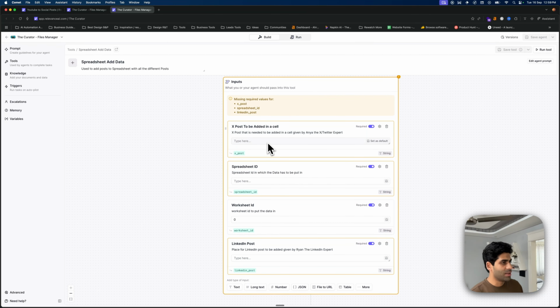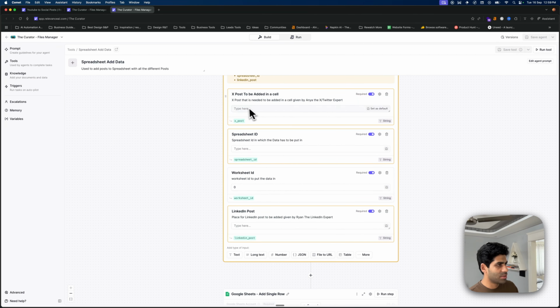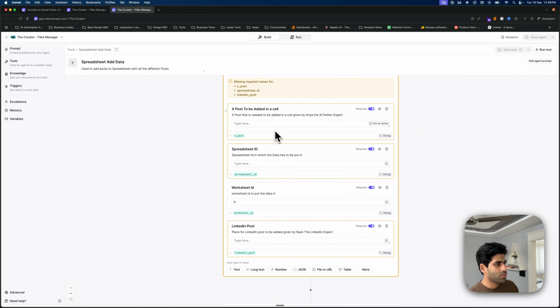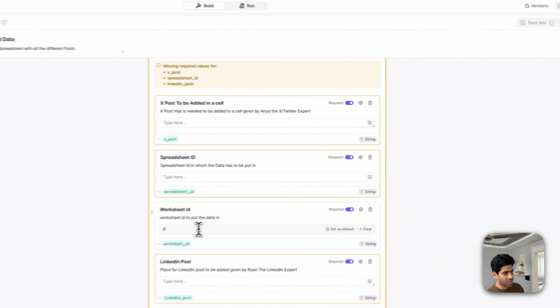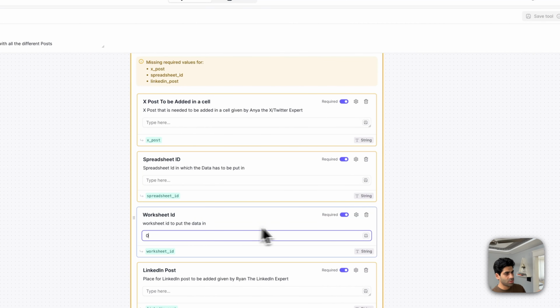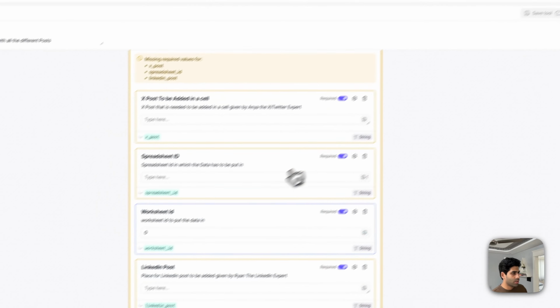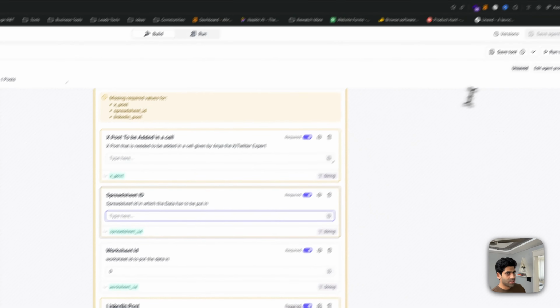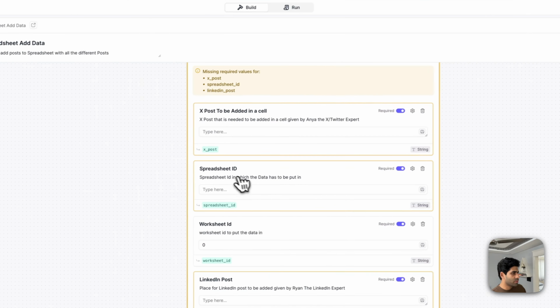And so yeah, now here I have given these variables and placeholders for long text input, where this is the X post, where the worksheet ID is to be set to 0. Just make it set as default. I have not set it. And yeah, and then the spreadsheet ID, I guess I'll just save this tool.